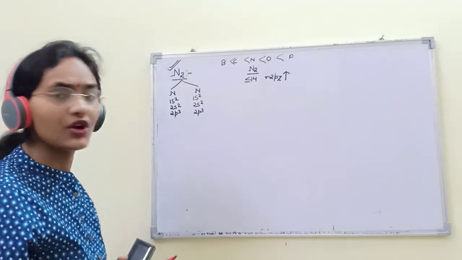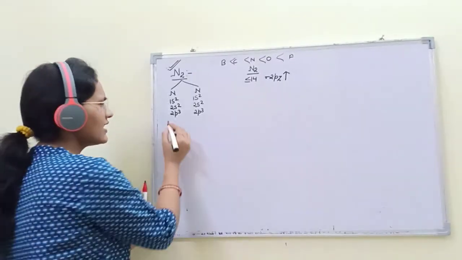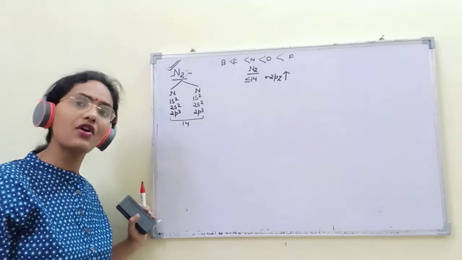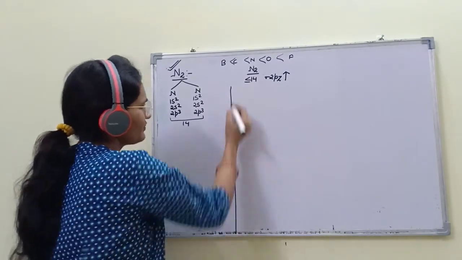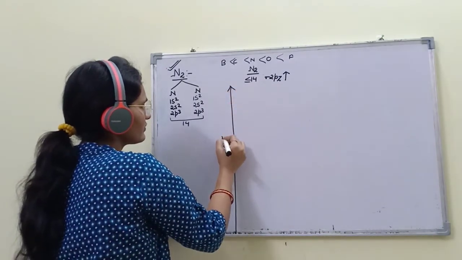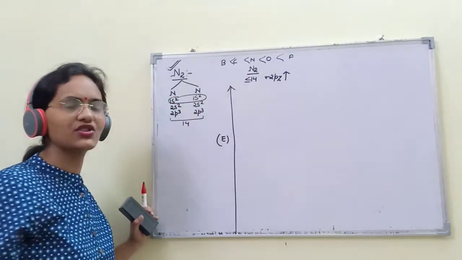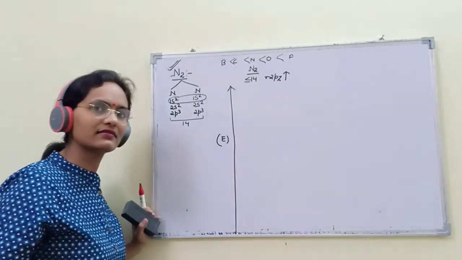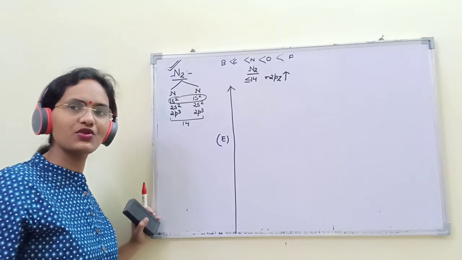If you count, the total number of electrons is 14. Let's start the diagram. 1s2.